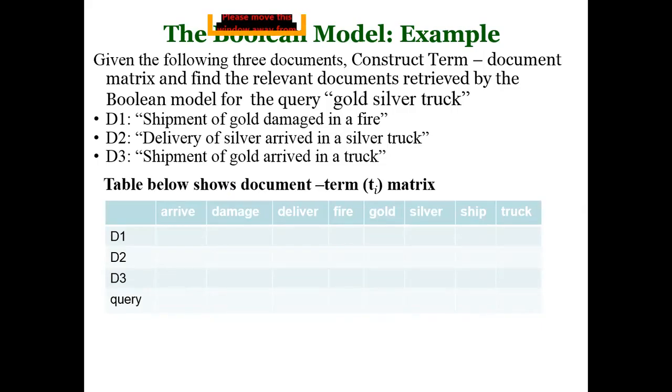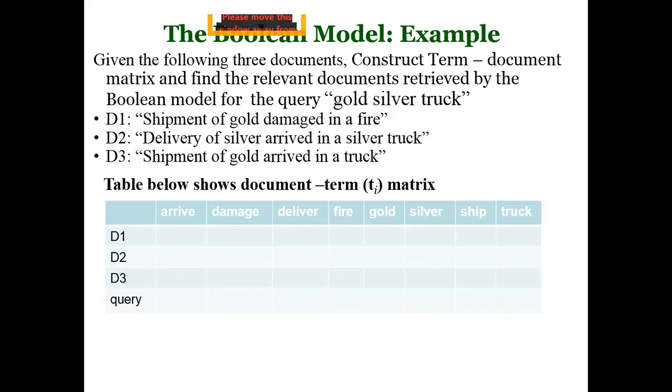Capital letters are converted into small letters, and suffixes and prefixes are removed using stemming. Shipment is converted into ship, damaged into damage, delivery into deliver, arrived into arrive. So at the end of the day, we have these base terms.